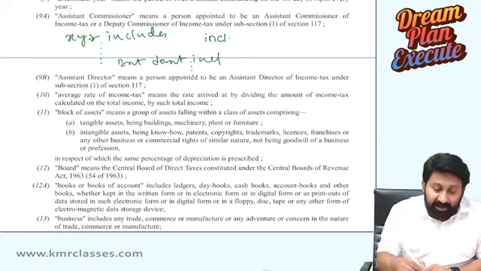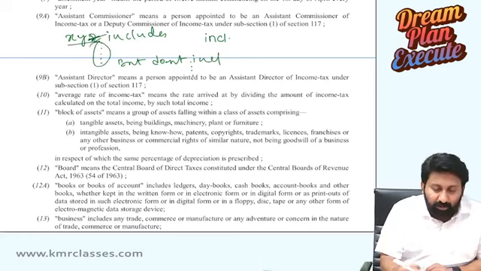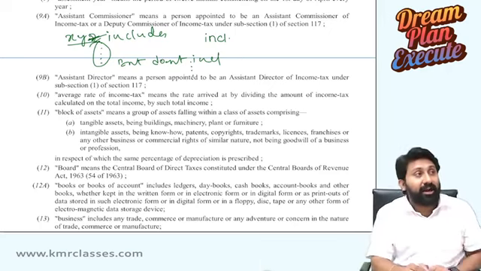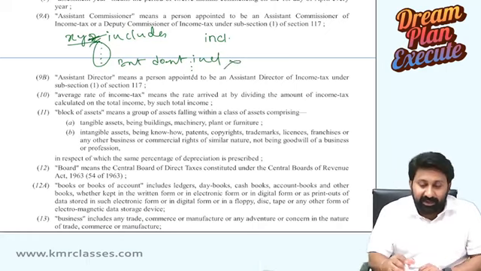What do you mean by that? XYZ includes 4 or 5 points I have given. These are also included, but these are not included. Like that we will understand.